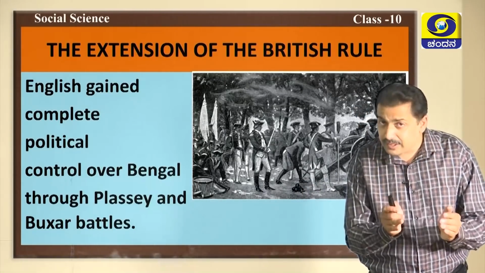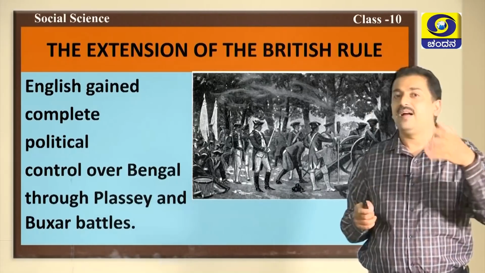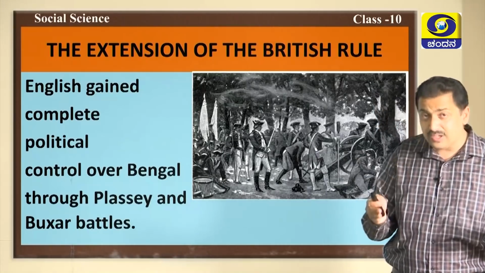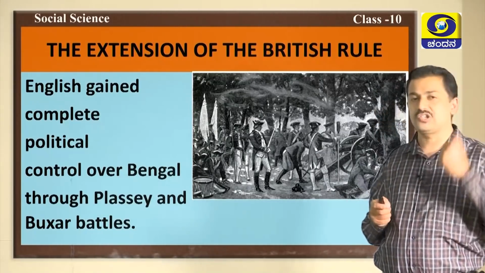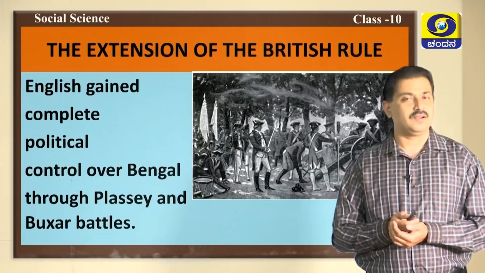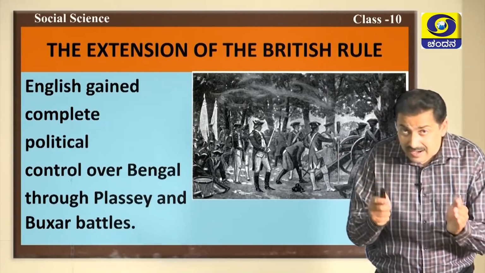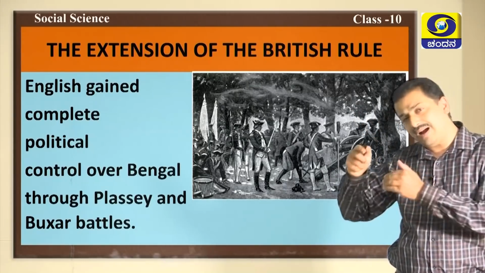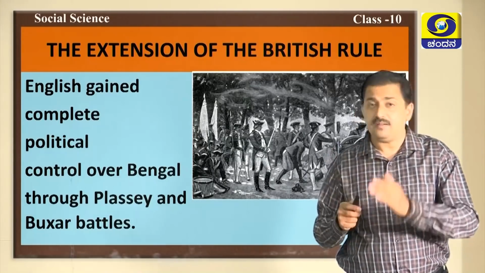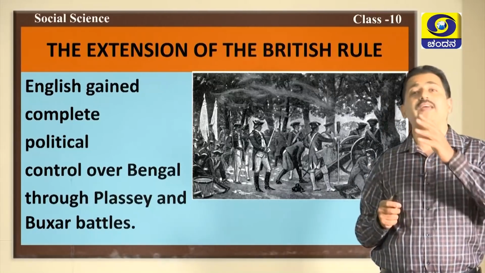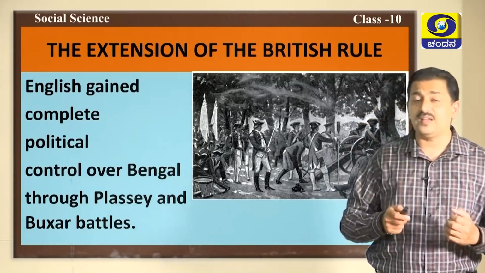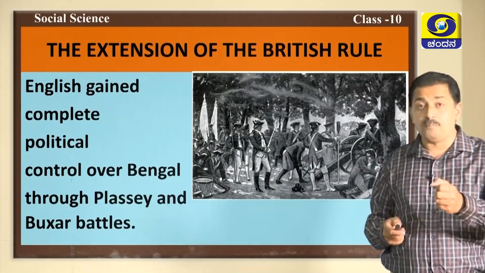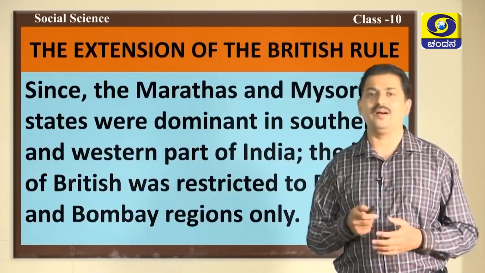Therefore, in the introduction itself, I tried to remind you about those concepts. That is why I asked you a few questions and you were able to answer correctly. Through the battle of Plassey, they defeated Siraj-ud-Dowla, and through the battle of Buxar, they defeated Mir Qasim, and they made Mir Zafar and his son puppets in their hands. Therefore, they gained complete control over Bengal.